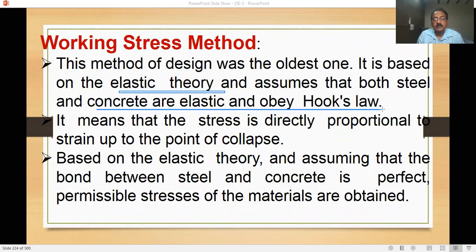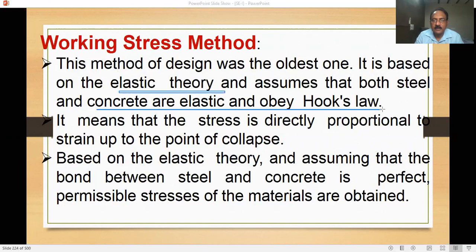Okay, so this is a very important point. Definitely you will get short questions or long questions: difference between working stress method and limit state method, or explain working stress method. So working stress method is one of the design methods for RCC, and it is the oldest one.